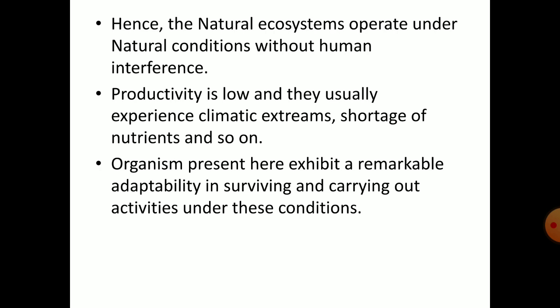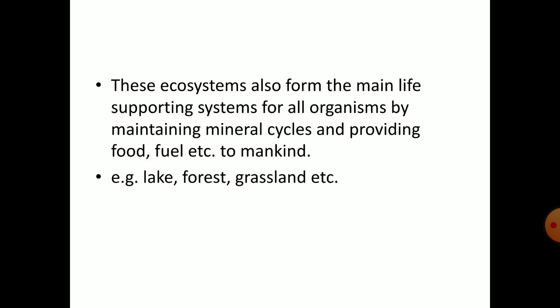Organisms present here exhibit a remarkable adaptability in surviving and carrying out activities under these conditions. These ecosystems also form the main life supporting systems for all organisms by maintaining mineral cycles and providing food, fuel, etc. to mankind.